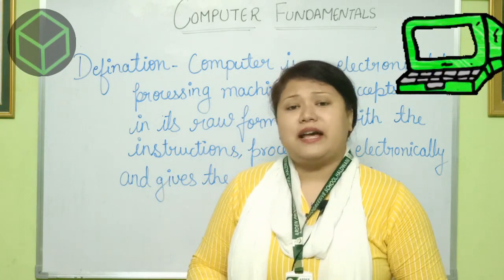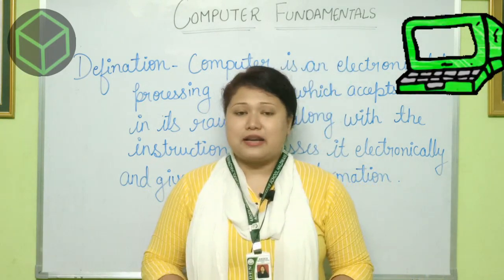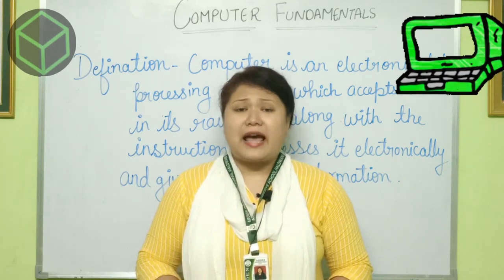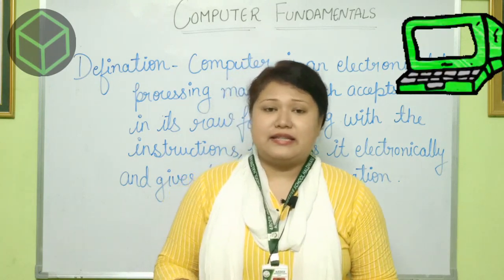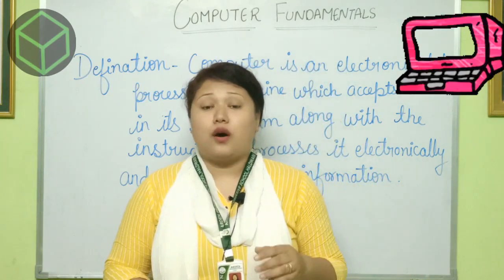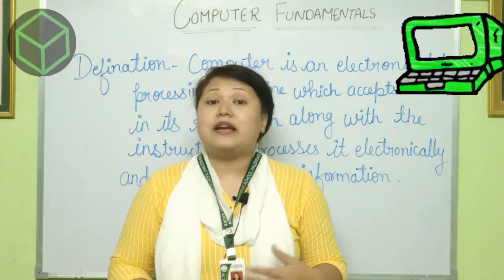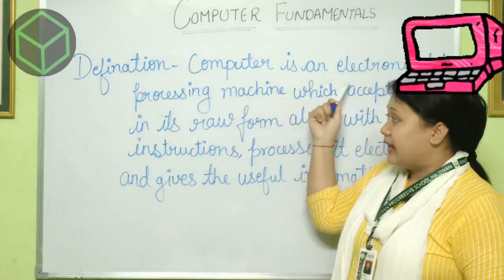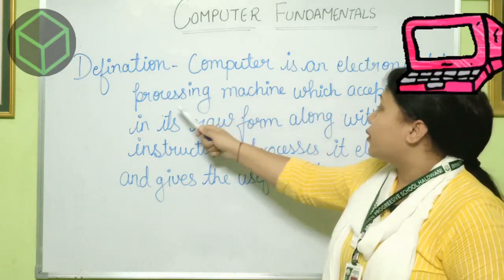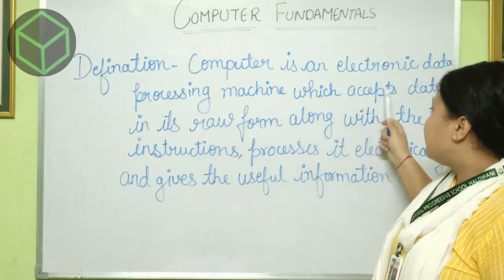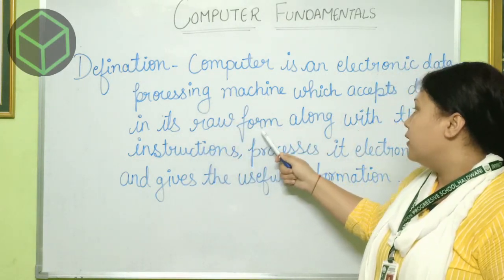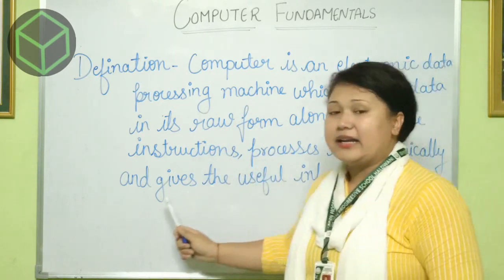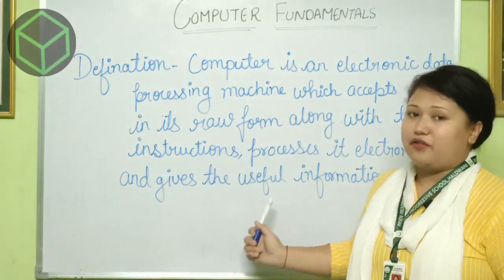Now, let's upgrade the definition we learned in our last class. Last class, we learned a computer is an electronic machine that helps us complete our work in an easy way. Now, in this class, you're going to learn an upgraded version of the definition. A computer is an electronic data processing machine which accepts data in its raw form along with the instruction, processes it electronically and gives useful information.